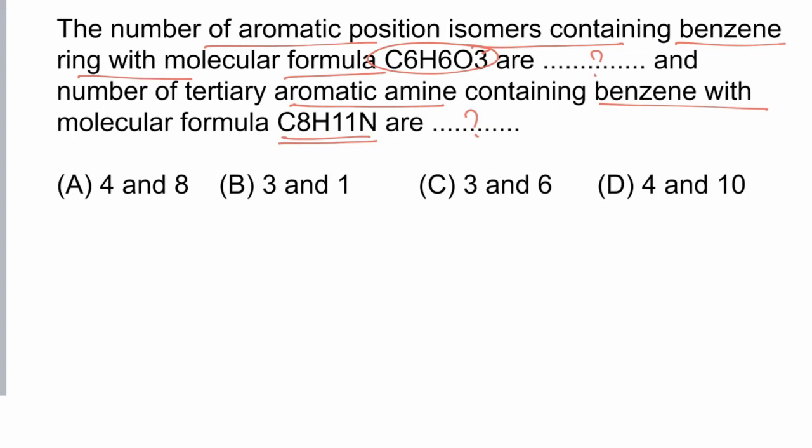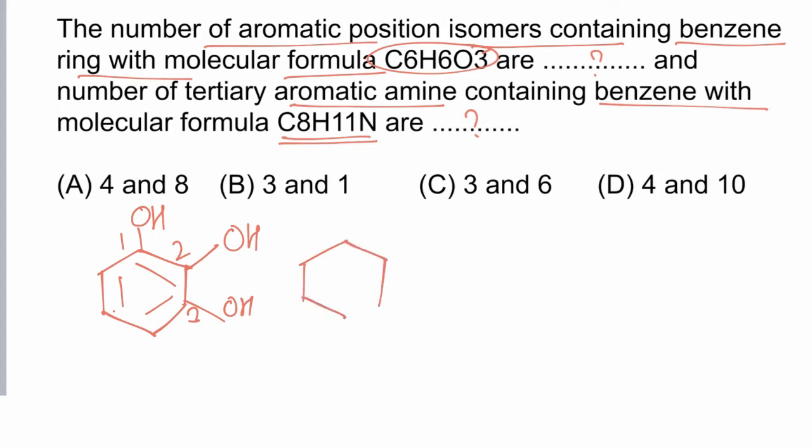So using C6H6O3, a benzene ring must be present, along with 3 oxygen atoms, so 3 OH groups. The first structure can be drawn as 1, 2, 3, with OH groups at the first, second and third carbons.